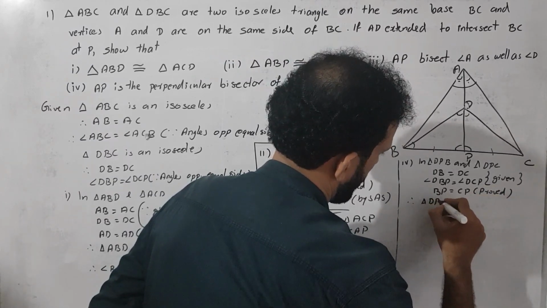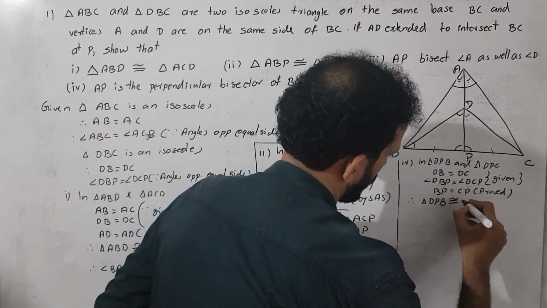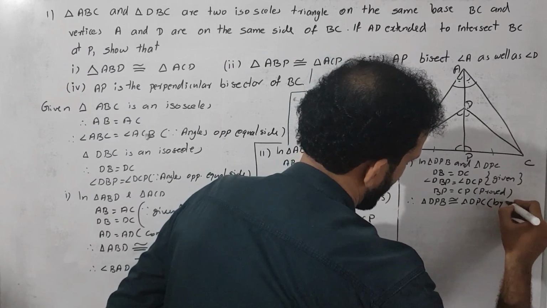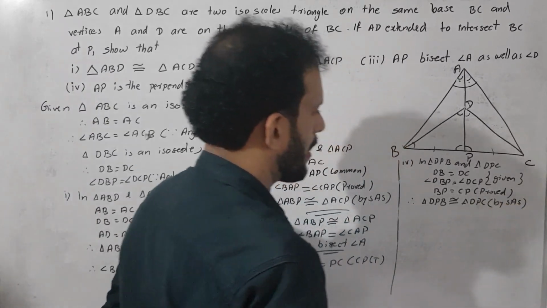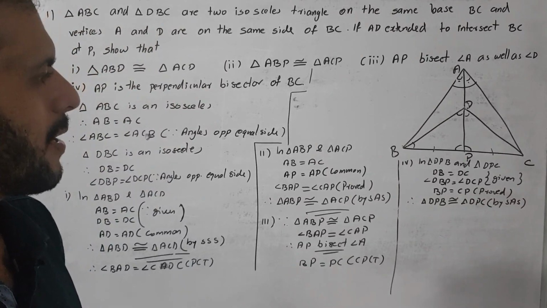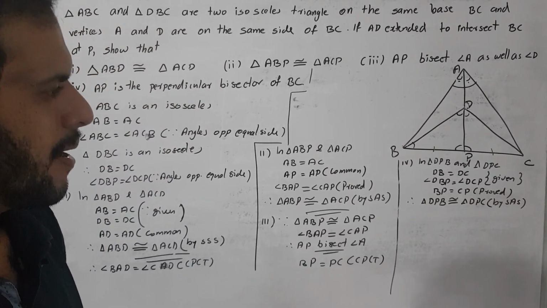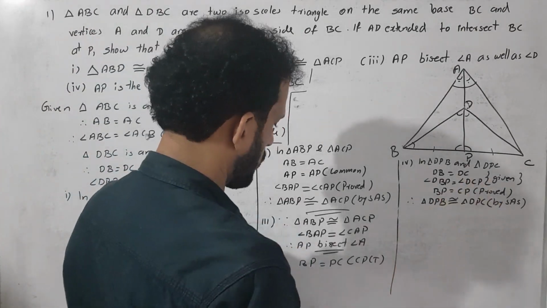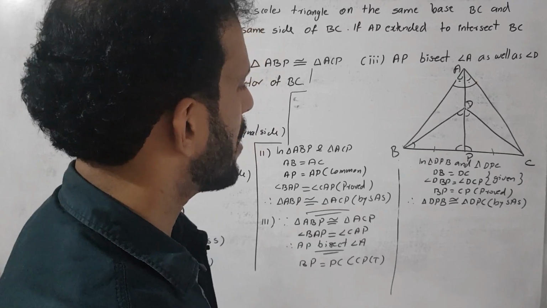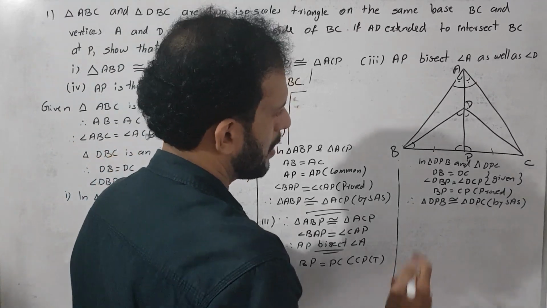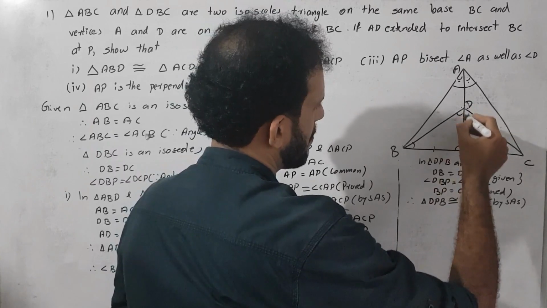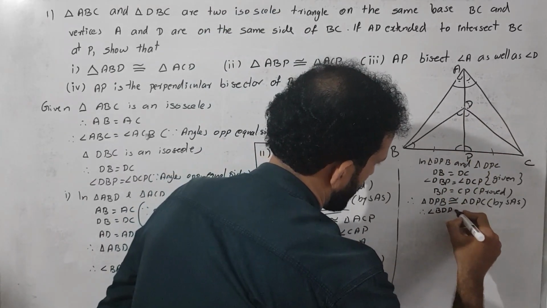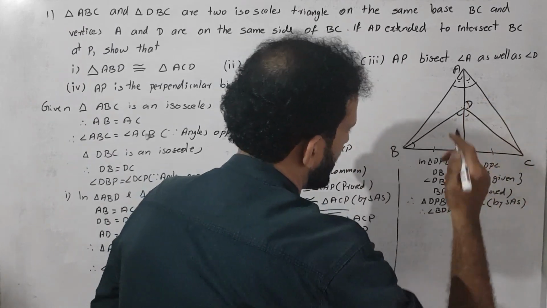Triangle DPB is congruent to triangle DPC. What is the reason? By SAS. Triangle DPB is congruent to triangle DPC by SAS. Then these two triangles are congruent, then it is very clear: therefore angle BDP is equal to angle CDP.